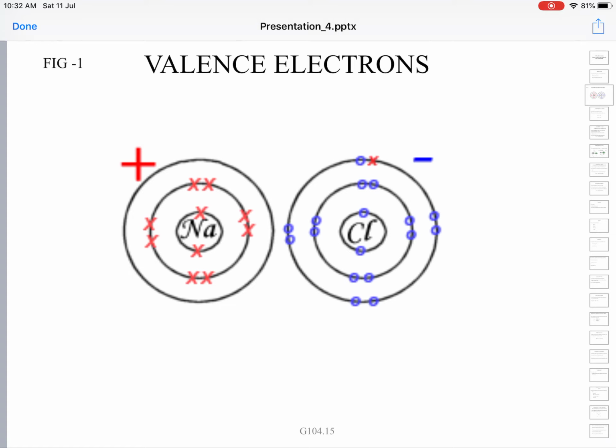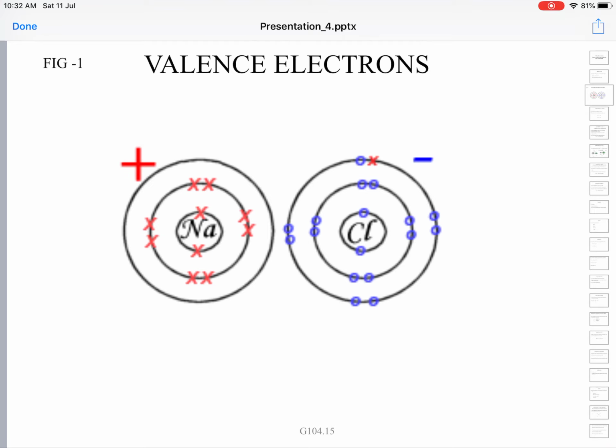Only valence electrons are lost in the formation of an ionic bond. The atoms try to get an octet in the outermost orbit. In the case of sodium, the atomic number is 11. You can see in the diagram, sodium turns into a positively charged ion and it gets a neon configuration. In the first orbit 2 electrons, in the second orbit a total of 8 electrons, 2s2 2p6.